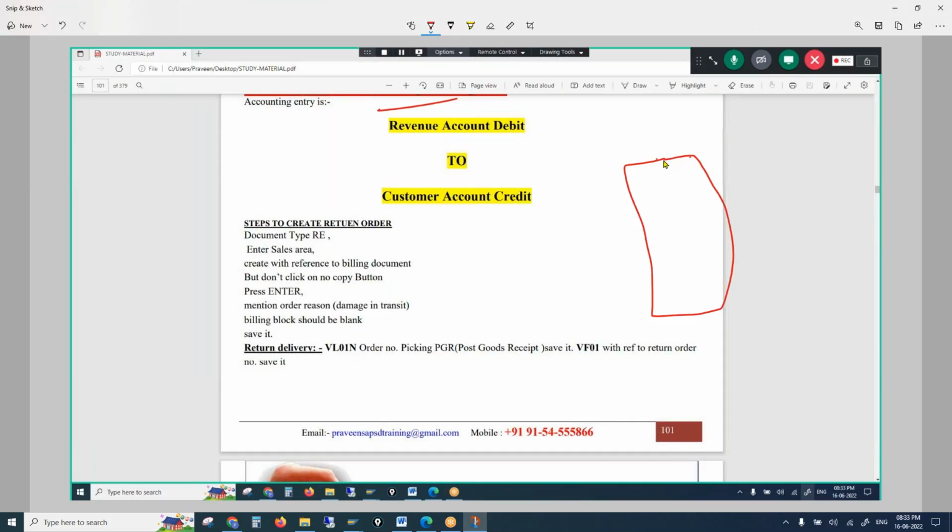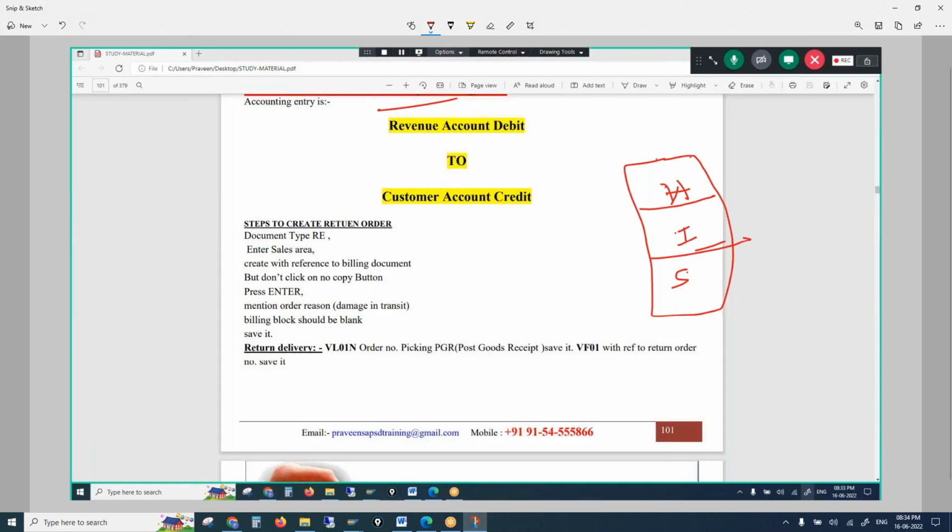That is header, then item, and schedule lines.